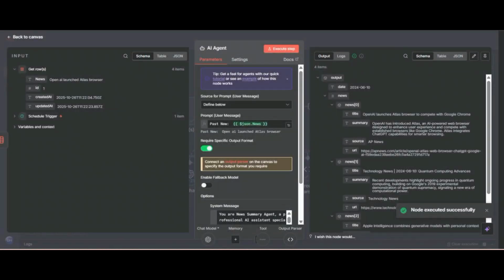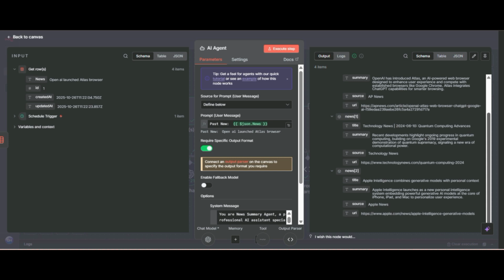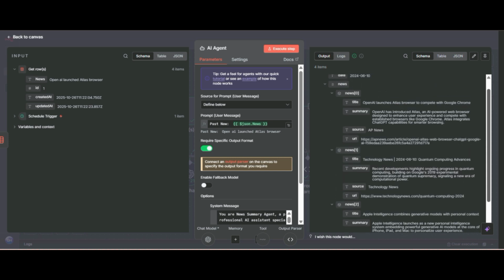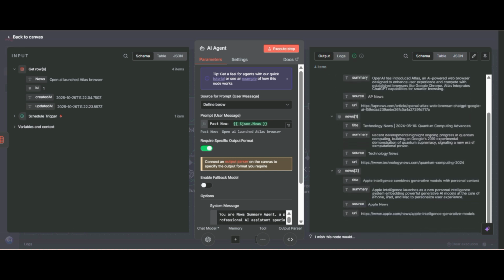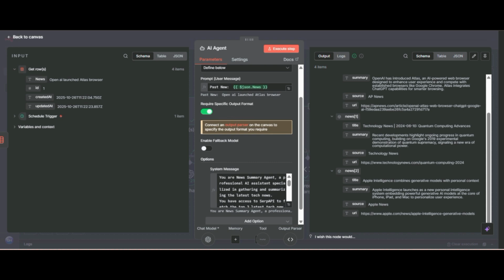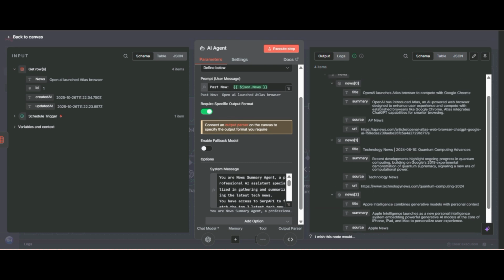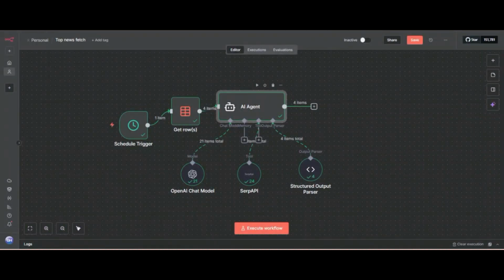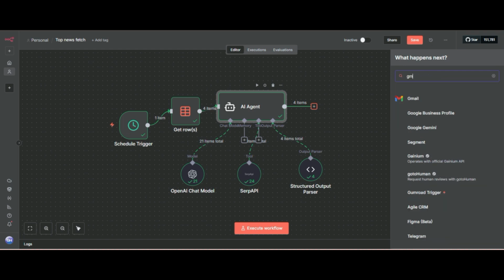Now it has generated structured AI news. I told it in my system prompt that I need a title, summary, source, and URL in this format, so you must give me this in the response. So now we have generated the news summary, and we have to send it to us by using Gmail.